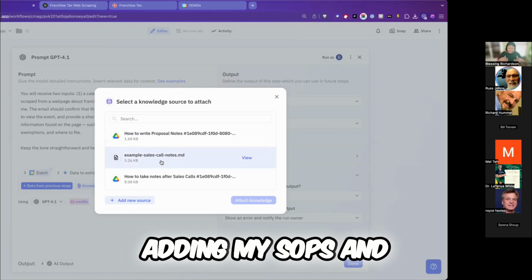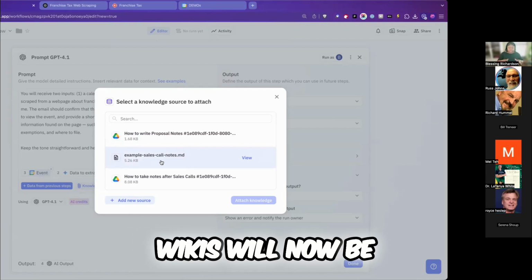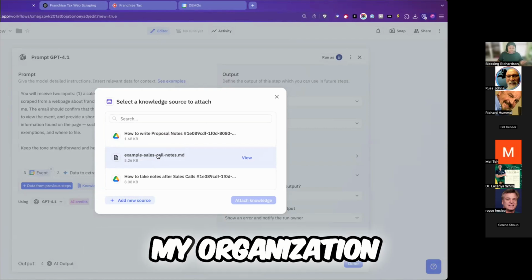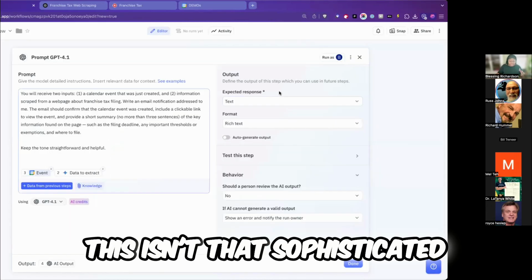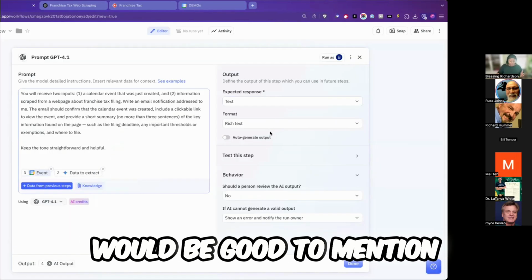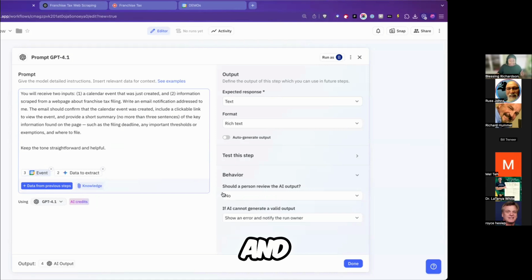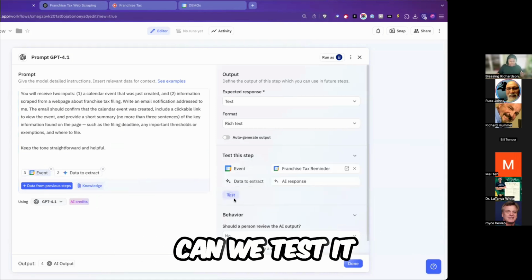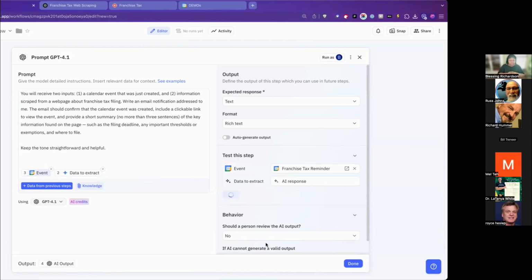And so essentially adding my SOPs and my how-tos and my wikis will now be included in the prompt. So it actually behaves more like somebody within my organization. Now, this isn't that sophisticated and we don't need it, but I figured that would be good to mention. And so this all looks great. Let's go ahead and see, can we test it? Let's give it a test.